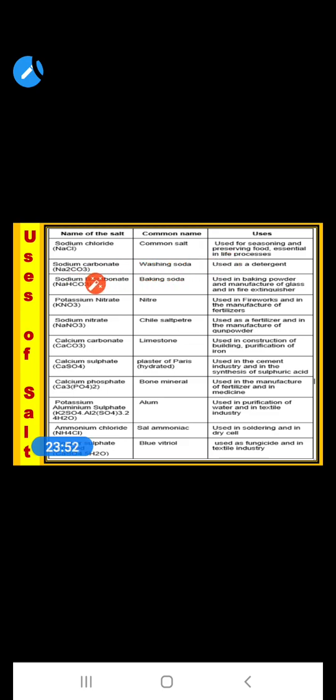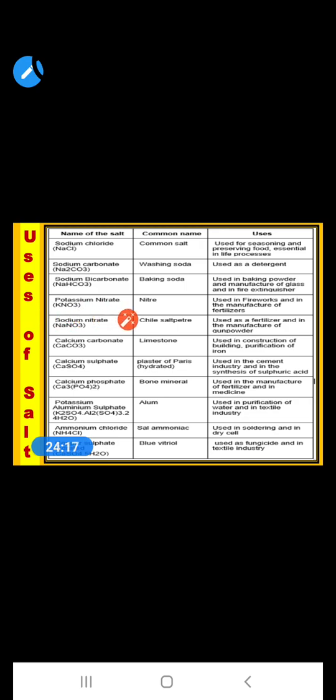Sodium carbonate, its common name is washing soda, and it is used in detergents. Sodium bicarbonate, its common name is baking soda, and it is used in baking cakes and baking items, in manufacturing of glass, and as a fire extinguisher.